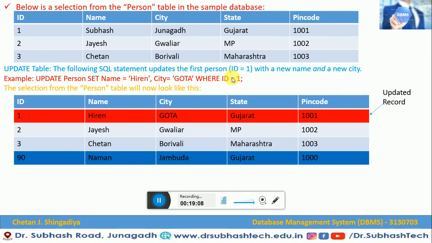Why? Because we have updated our value and set our value where ID is equal to 1. So here ID is equal to 1. So this is how that updated record will appear in our updated table. So this is what the update statement does.